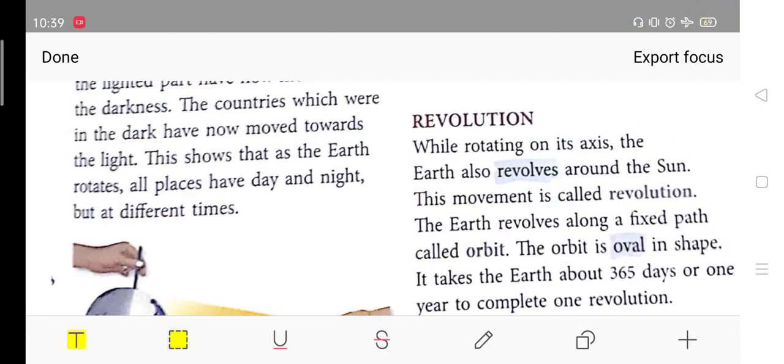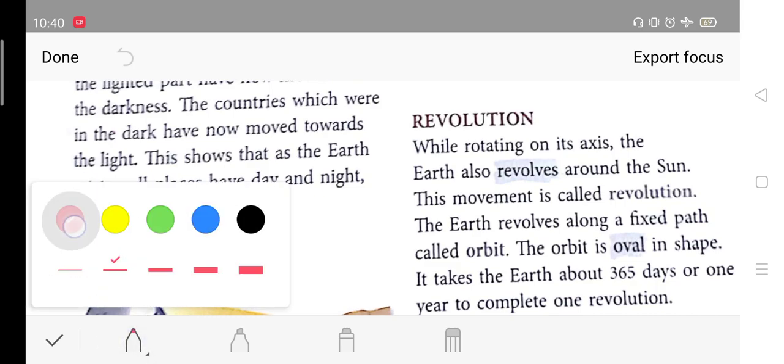So we are continuing with the chapter. We did rotation the last time. Now I will start with revolution. I hope you saw the videos that I uploaded, and in that I also showed how the earth is rotating on its own axis from west to east, and that is why we see the sun rising from the east. Okay, now, what is revolution? Now we will study about that.